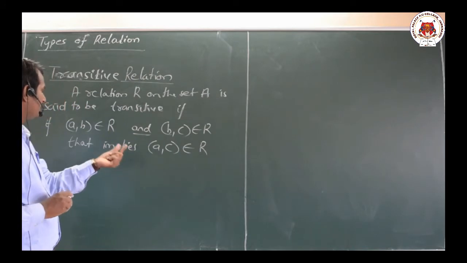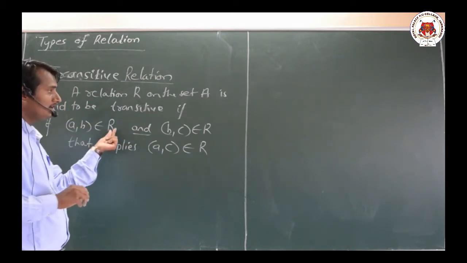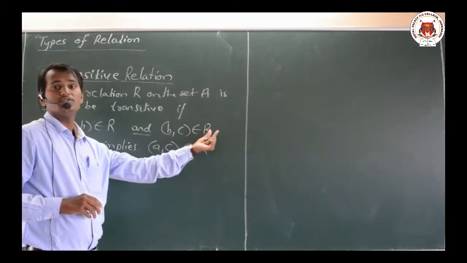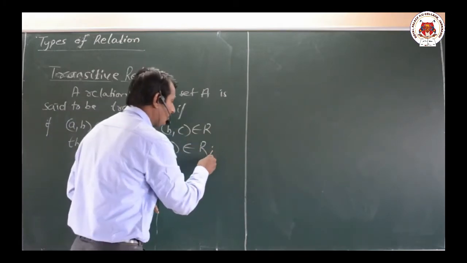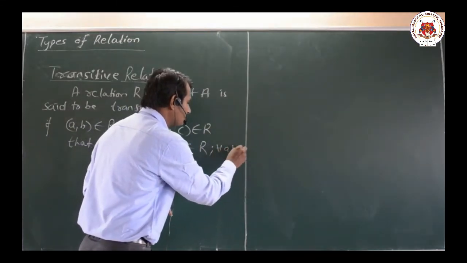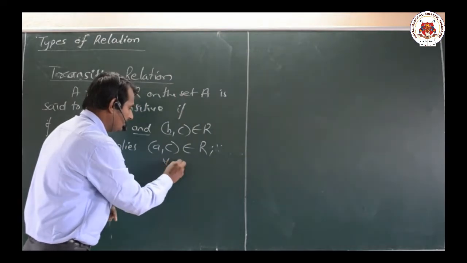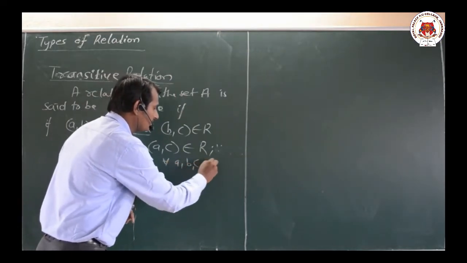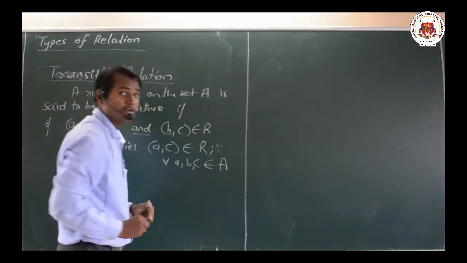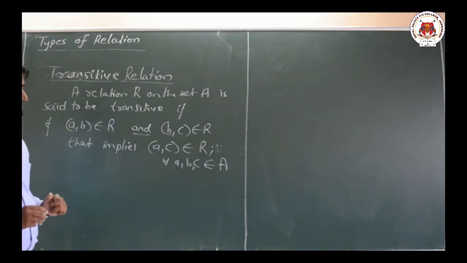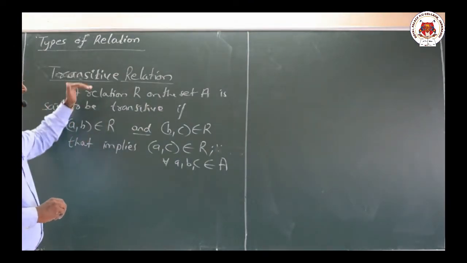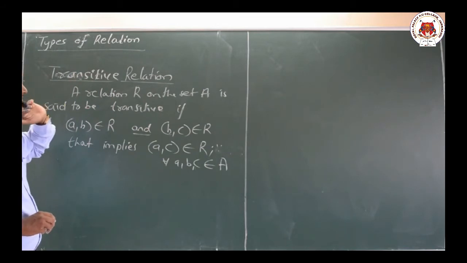That means we should have both (A, B) belongs to R and (B, C) also belongs to R. For all A, B, C belongs to the set A. This is our formal definition of transitive relation.